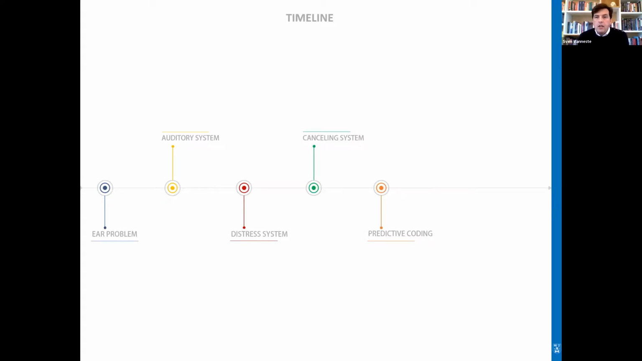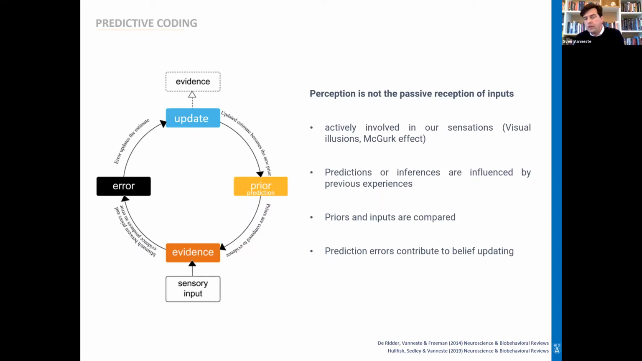Now, about 10 years ago, a new model was introduced, which is the predictive coding model. The predictive coding model has a different angle. It was originally not introduced specifically for tinnitus, but to understand how the brain is actively involved in perception. For a long time, people thought that perception is a passive process, but more and more evidence shows that that's not the case.